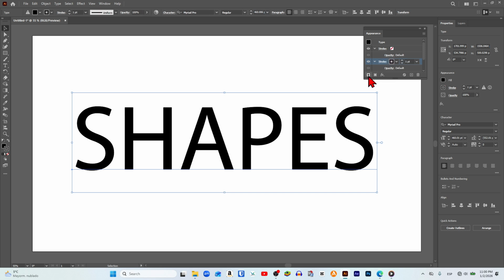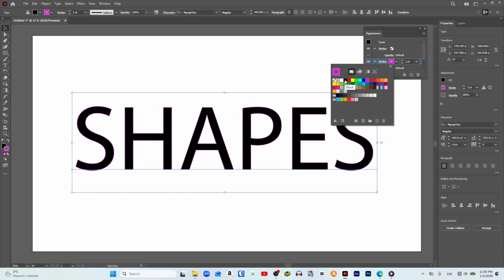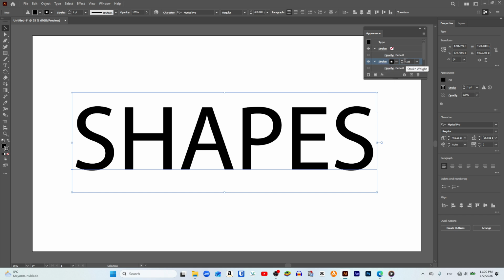The stroke has now been added, and we click on the color box so that the stroke has the same color as the text, since I am adding a stroke to the text to make it thicker, and I select the color black. In the stroke block, we set the thickness we want, and in my case, I type the value 20 and press enter so that it is applied.